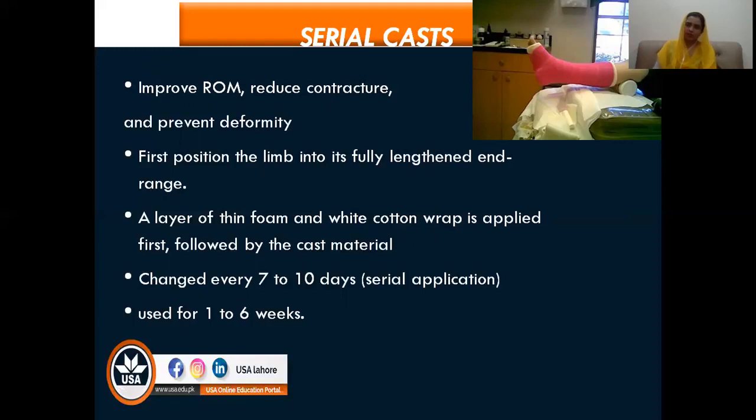It is used for usually 1 to 6 weeks. So this is an option that can be opted for in patients with neurological conditions if they are having contractures.